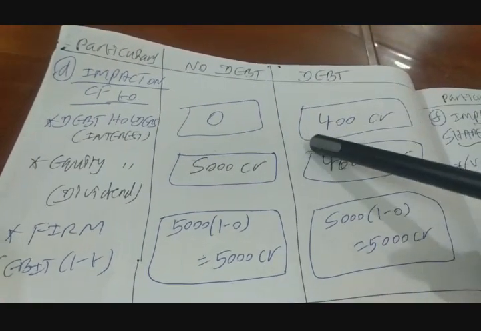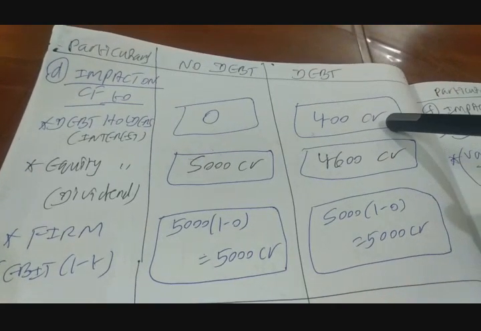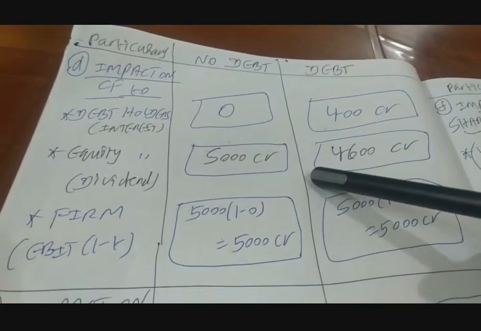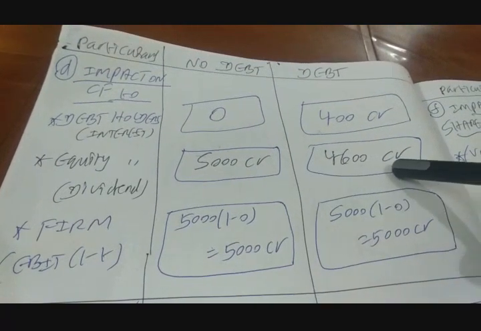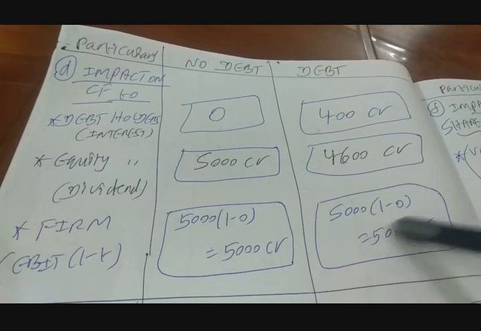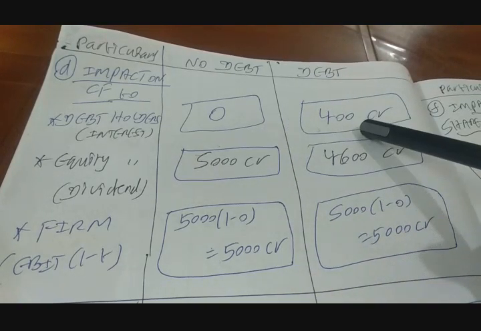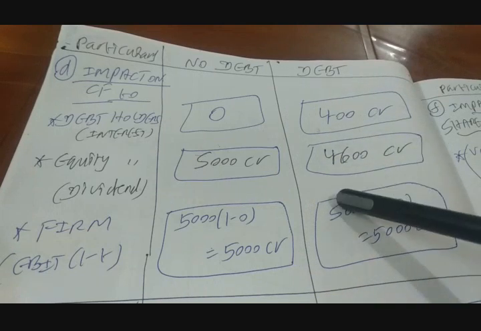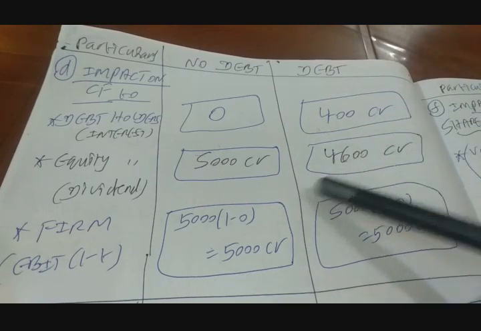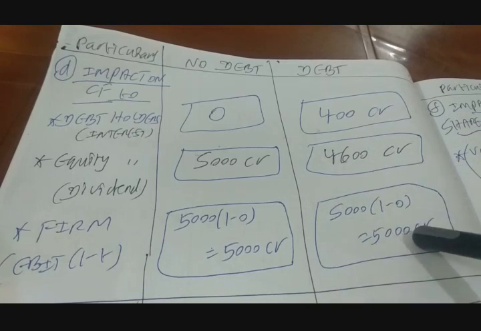What happens is cash flow to debt holders is going up, whereas the cash flow to equity shareholders is coming down in aggregate terms, and the cash flow to the firm is remaining at the same level. So one is going up, that is cash flow to debt holders. The other one is coming down, that is your cash flow to equity holders, whereas cash flow to the firm remains at the same level of INR 5,000 crores.